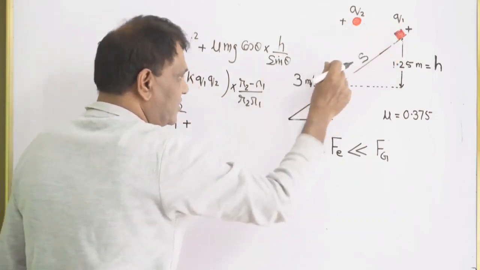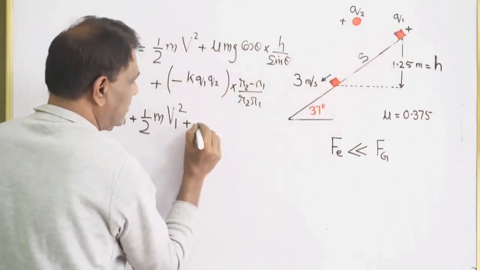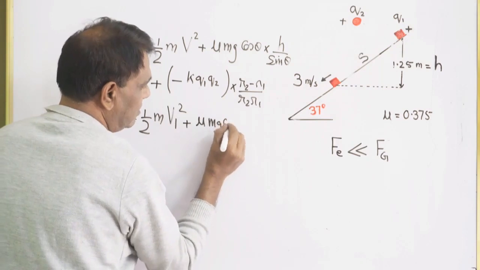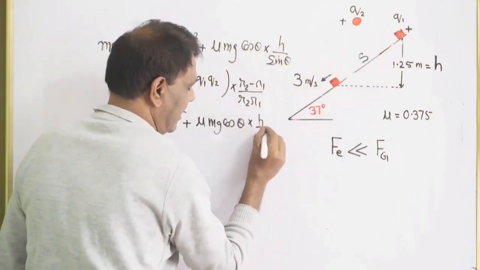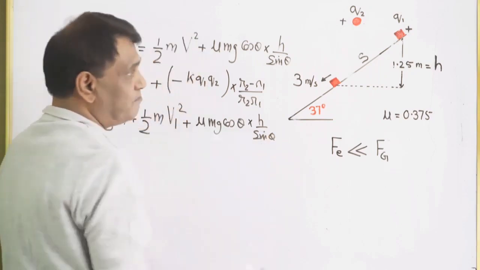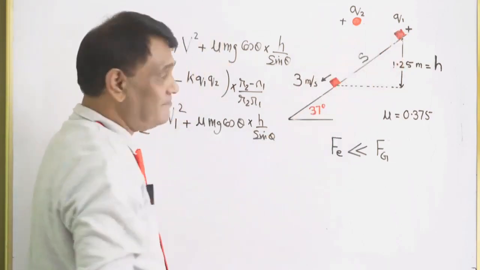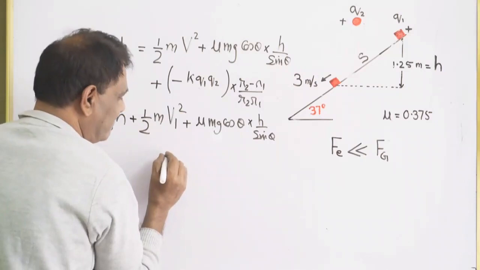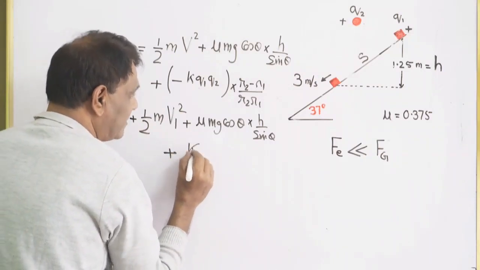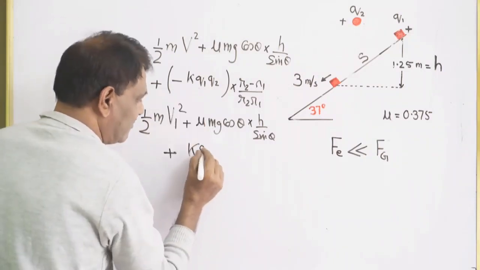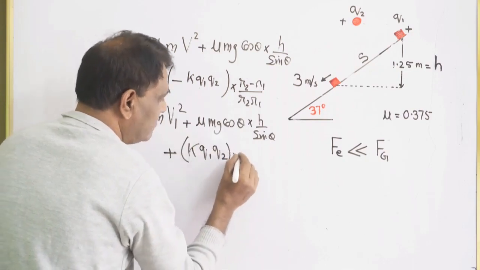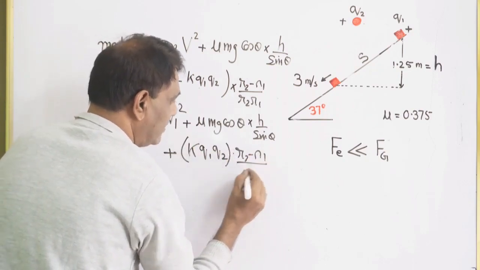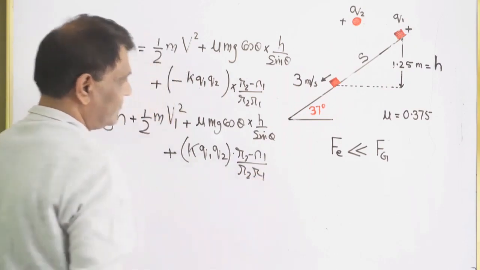Work done against the friction is same as the previous one, mu mg cos theta, and this distance is h sin theta. And because this is negative this time, potential energy के term में everything will be there, but negative will turn into positive. K Q1 Q2, okay, and this one will be R2 minus R1 and R2 R1.